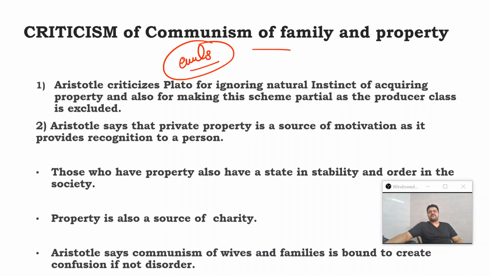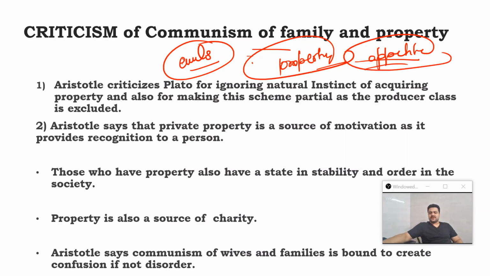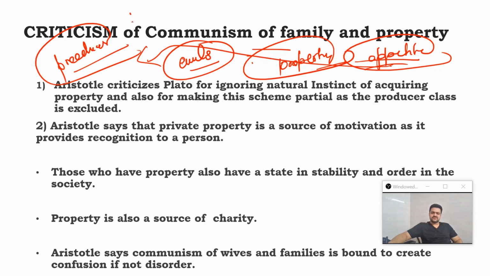Now, why the communism of family and property? Property is an evil. The institution of property is an evil. It can make the people belonging to the guardian class corrupt. I also told you that property signifies appetite. So property is an element of appetite. Appetite is the dominant quality of the souls of individuals belonging to the producer class, those individuals who left the scheme of education at the age of 18 and went for production.